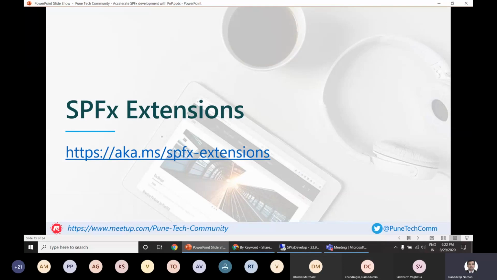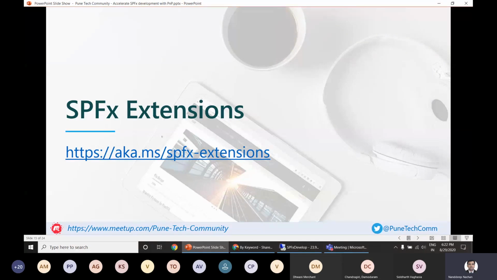So you can use these SPFx extensions to extend the SharePoint user experience. With these extensions, you can customize more facets of the SharePoint experience, including the notification area, toolbars, and list views. These SPFx extensions enable you to extend the SharePoint user experience with modern pages and document libraries while using the familiar SPFx tools and libraries for client-side development.